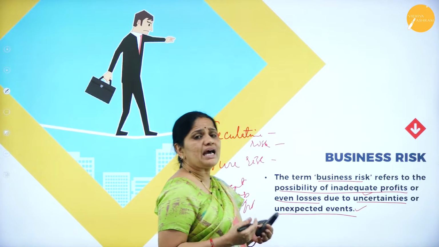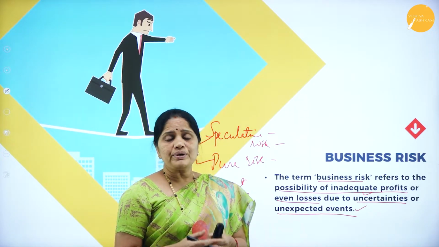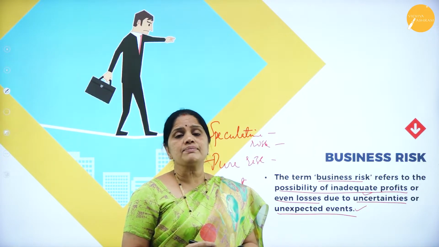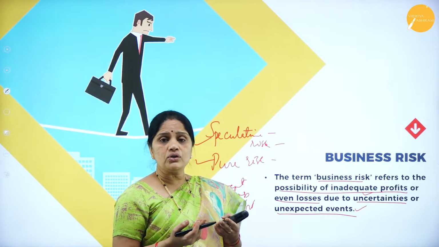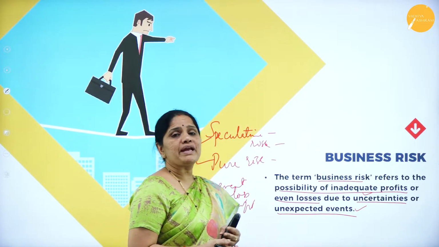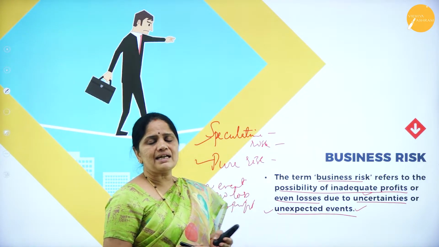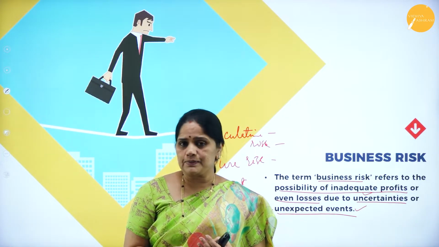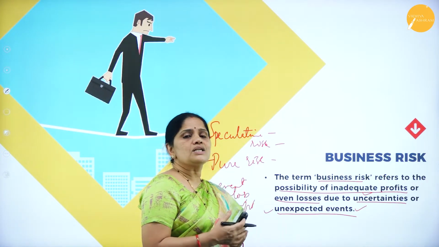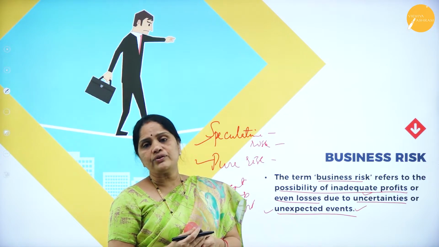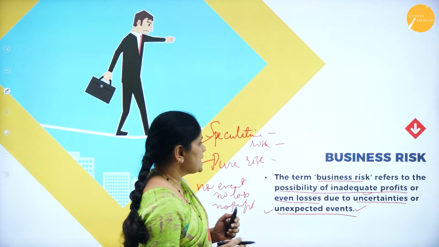Now, what do we mean by uncertainties? For example, the recent lockdowns which we had. Because of lockdown, the businessman was not able to open a shop, as a result of which he had to undergo losses. And then unexpected events. Because of any strikes or lockouts or anything like that, which are unexpected, the business cannot run, and as a result the businessman will have to face losses. So this is what we mean by business risk.